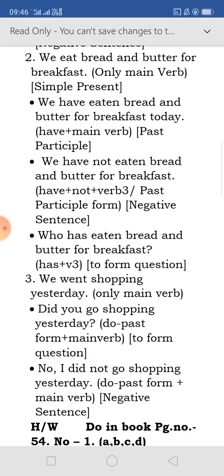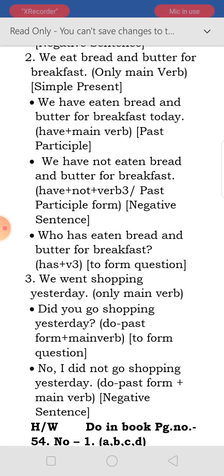We have not eaten bread and butter for breakfast. So have plus not plus verb 3 is the negative sentence. It is helping to make the sentence negative also. Who has eaten bread and butter for breakfast? So who has eaten, it is to form the question, has plus verb 3. Verb 3 means the third form of the verb, that is the past participle form. Eat, ate, eaten. We are using the third form.